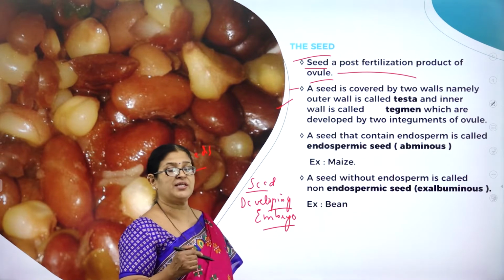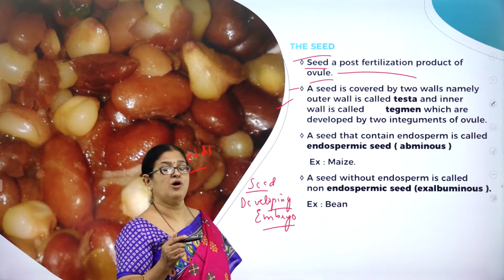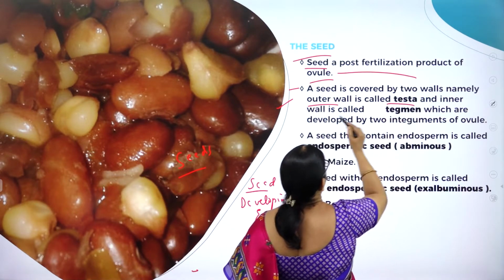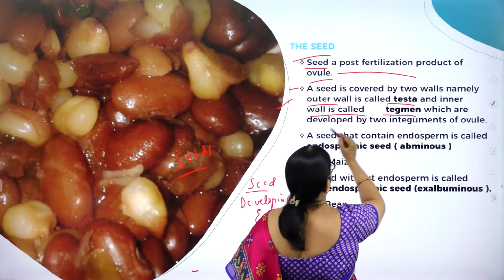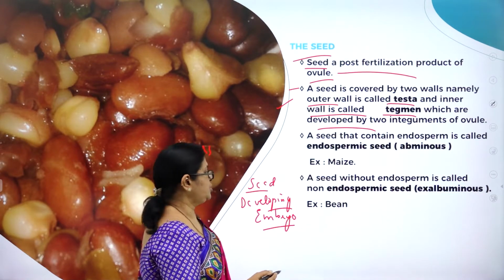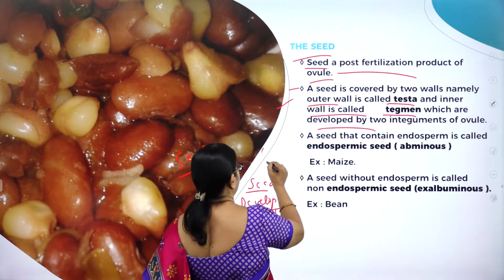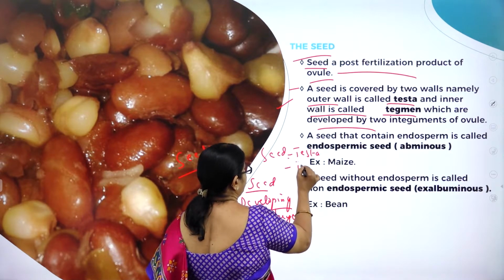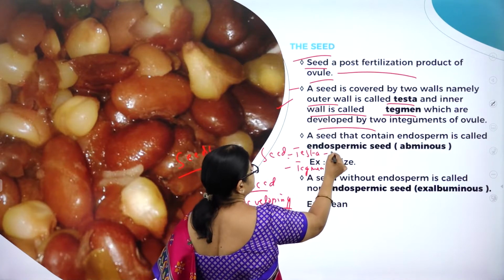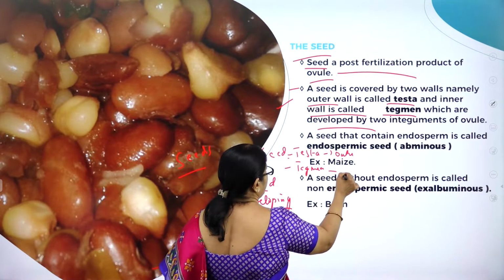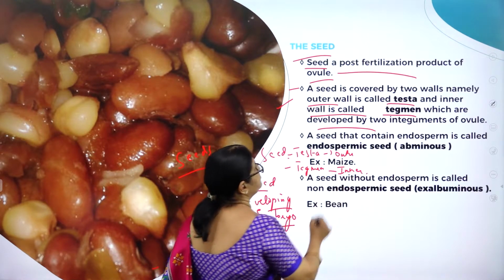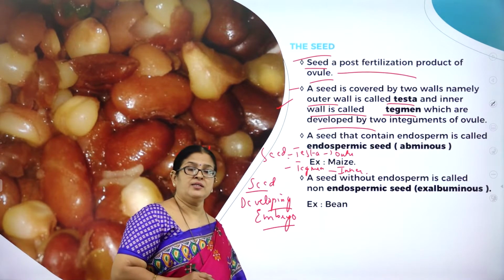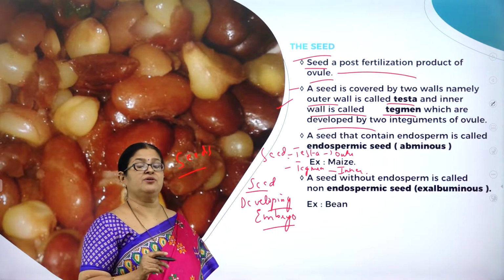As we know, seed is covered by two walls, or what we call integuments, namely the outer wall called testa and the inner wall called tegmen. As I said, these are called as what? Two integuments. So seed is made up of what? Testa and tegmen. Testa is what? Outer wall, and tegmen is what? Inner.